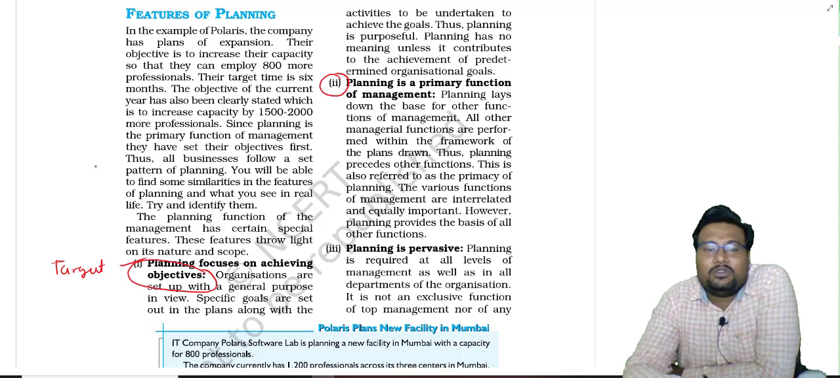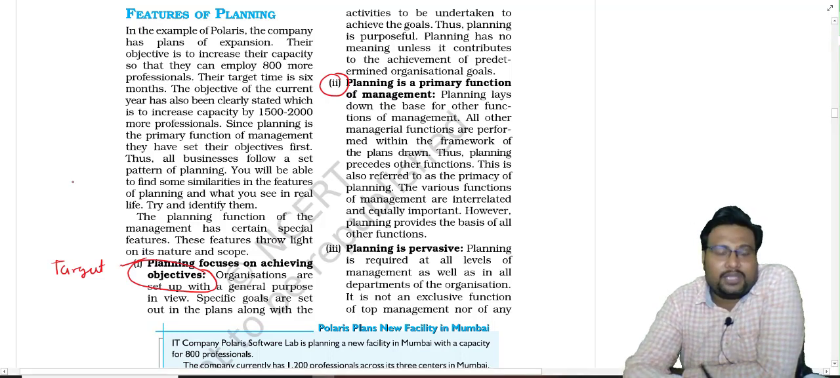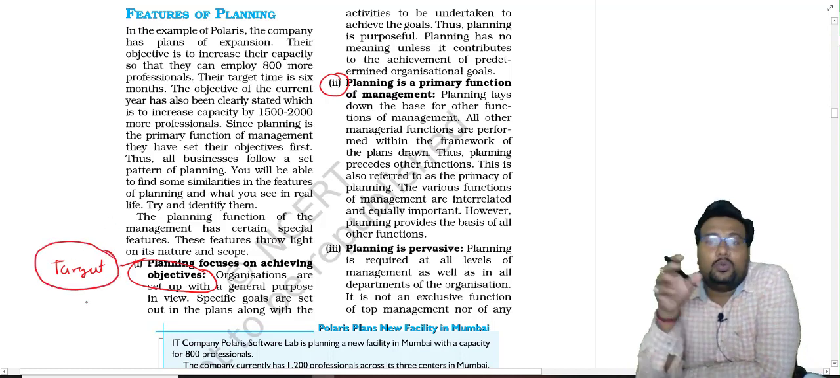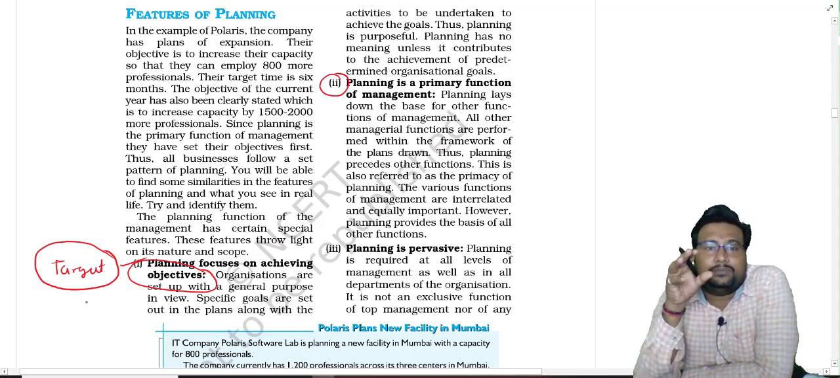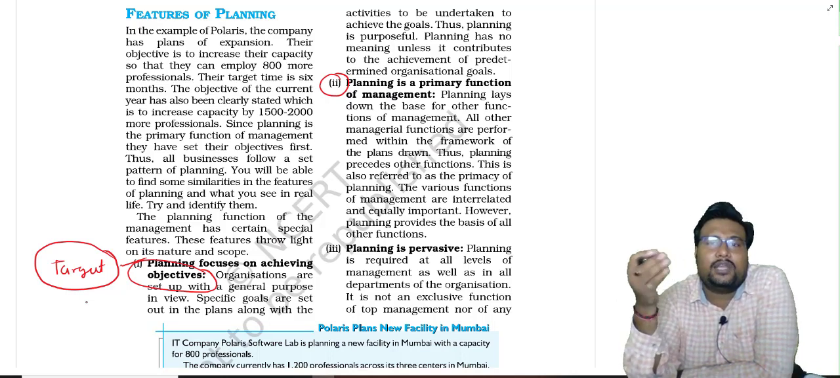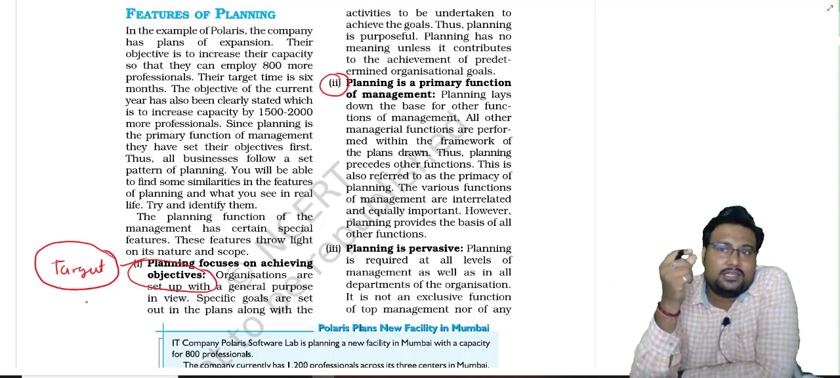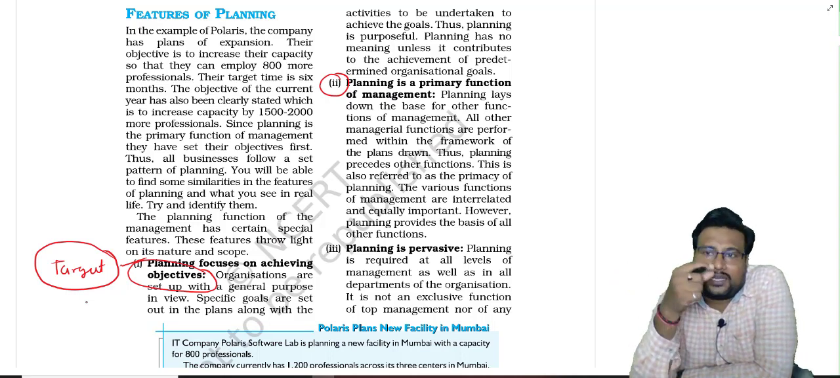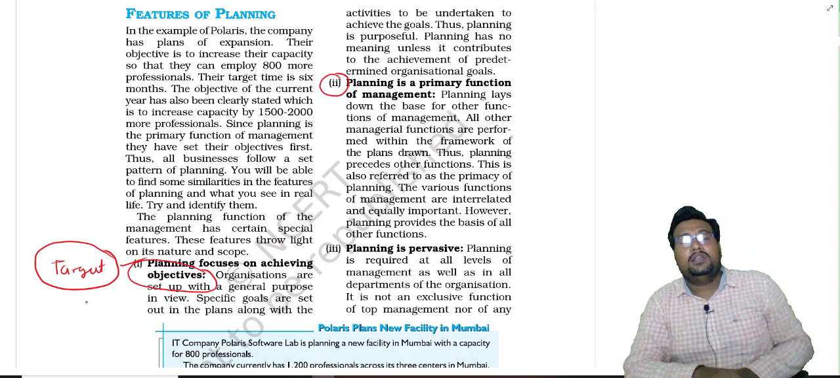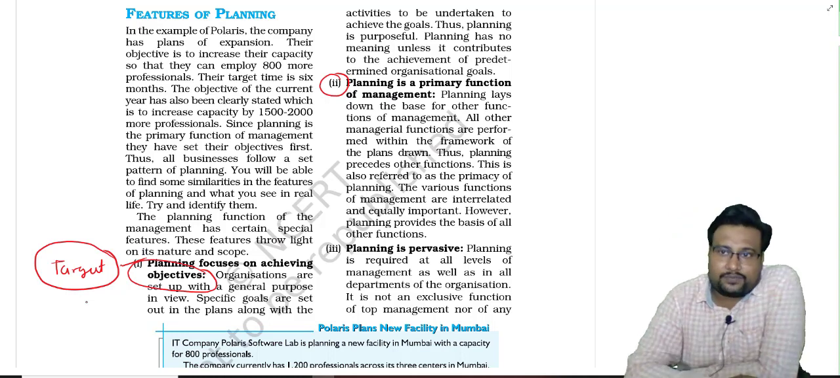Okay. So planning focuses on achieving objectives. Planning helps to achieve the target. So whenever a question on features of planning is asked, suppose a case study is given to you and it is asked which feature of planning is present. When a target word, target conclusion, or target indication is there, which feature of planning is it? Planning focuses on achieving objectives.